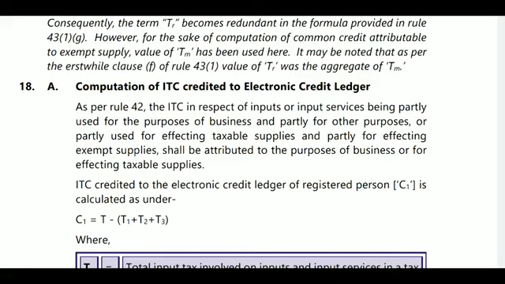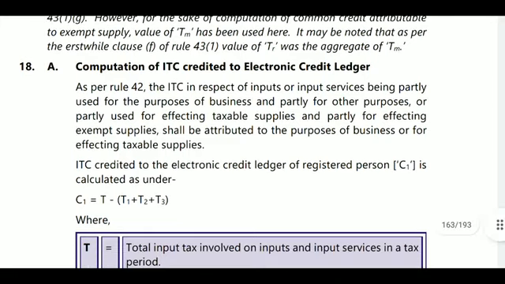The ITC in respect of inputs or input services being partly used for the purpose of business and partly for other purposes, or partly used for effecting taxable supplies and partly for effecting exempted supplies, shall be attributed to the purpose of business or for effecting the taxable supplies. ITC credited to the electronic credit ledger of the registered person. Here we will calculate based on C1 is equal to T minus T1 minus T2 minus T3.